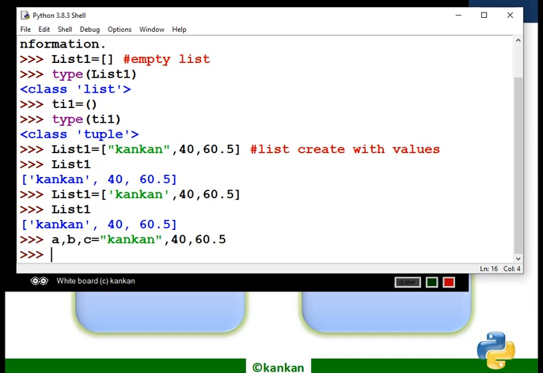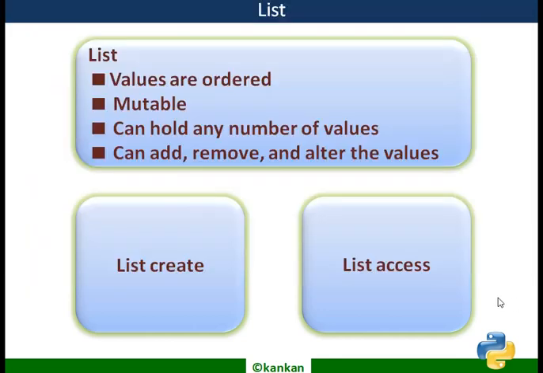Now, how can we access the members of the list? List create, already I have completed. List access: how to access the members of the list?